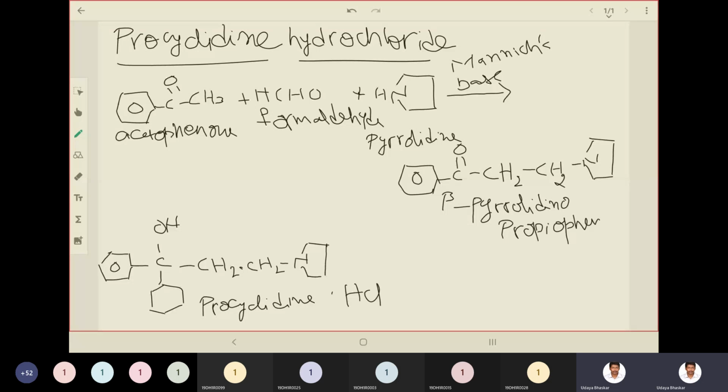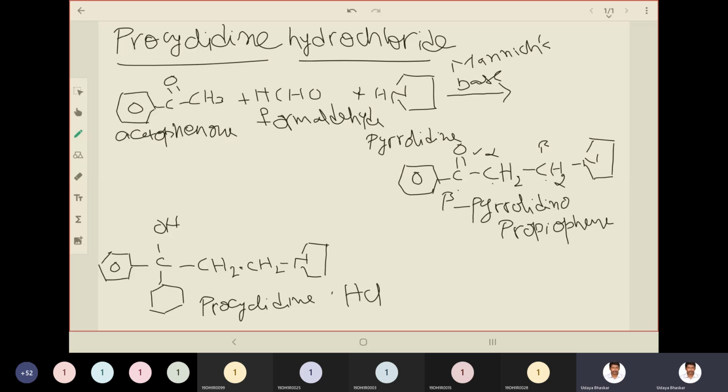So the carbonyl group, the immediate carbon attached to it is alpha, and the next one is beta. So to the beta carbon you have pyrrolidine. So beta-pyrrolidinopropiophenone. Propane means three carbons. One, two, three. Three carbons, and it is a carbonyl group. So we can call it propiophenone. Phenyl is on the other side of the carbonyl group. So to this you will add Grignard reagent.